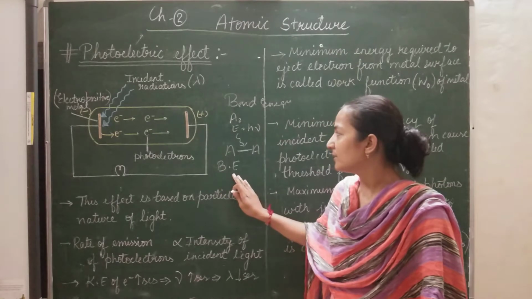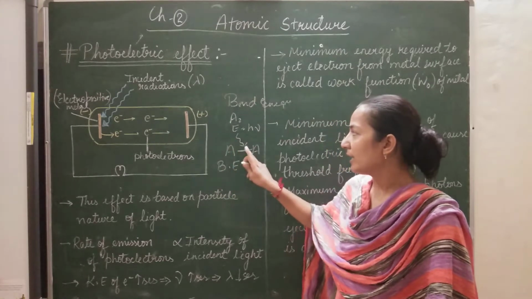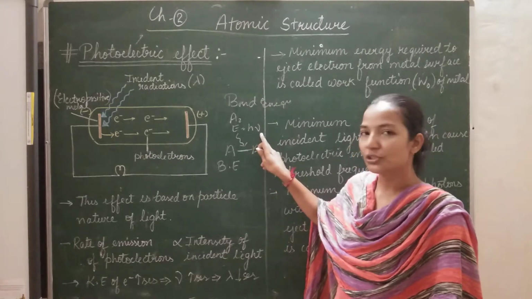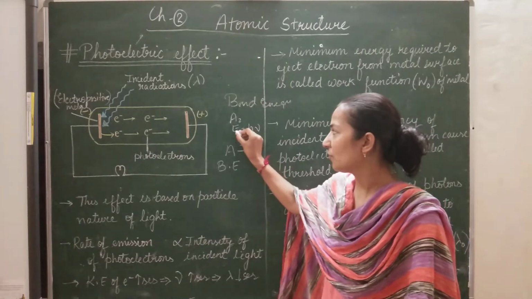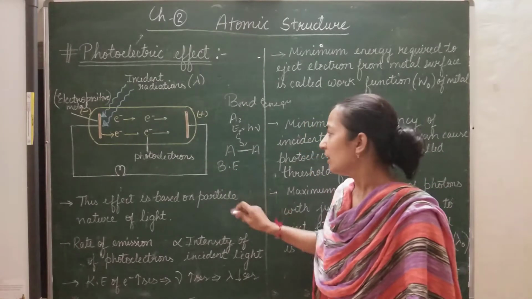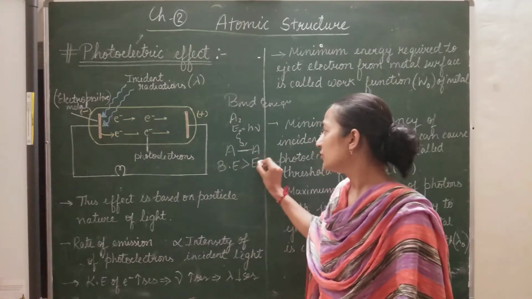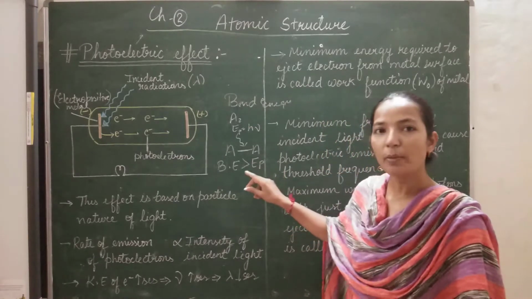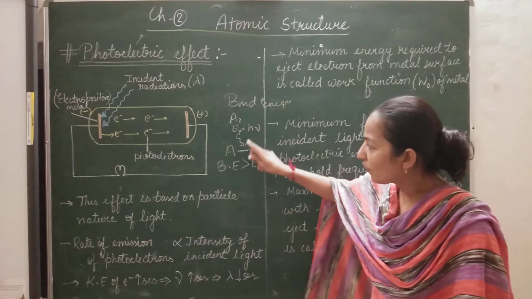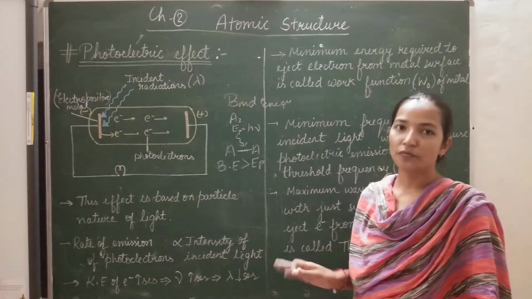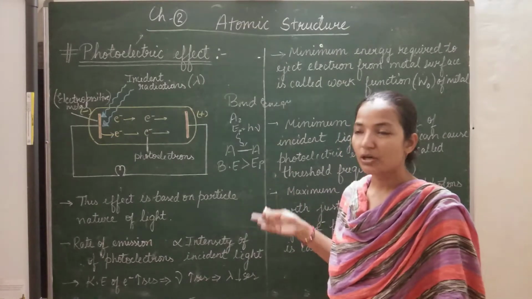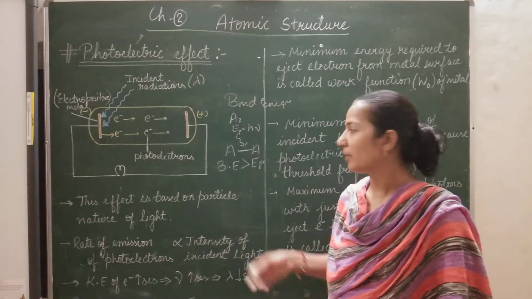Now suppose the energy we are providing to break the bond is h nu, which is equal to the energy of 1 photon. If the required bond energy is greater than the energy of the photon, meaning we require more energy than the photon provides, then the bond will not break, because we require more energy to break the bond.